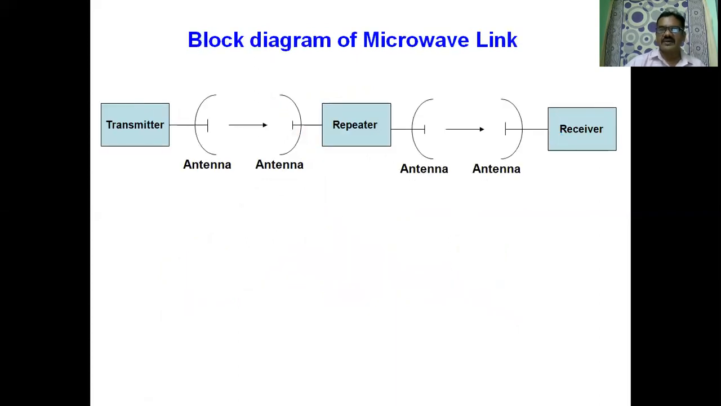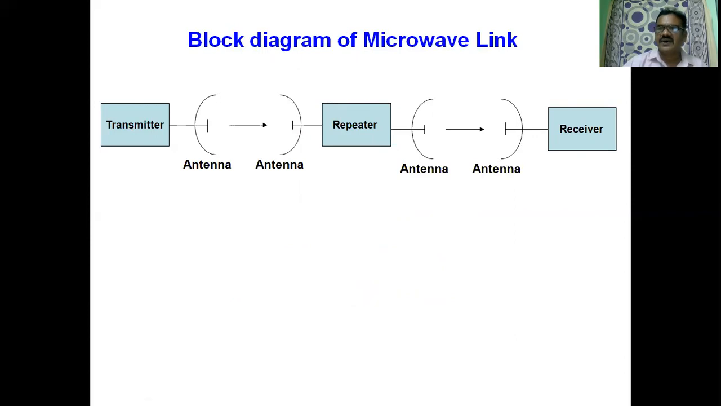This is the block diagram of a microwave link with a repeater. We have the transmitter, then the transmitting antenna, the receiving antenna. It is a repeater, then retransmission. If we have seen the previous diagram, we have transmitter, transmitting antenna, receiving antenna, and receiver. That is for a single microwave link.